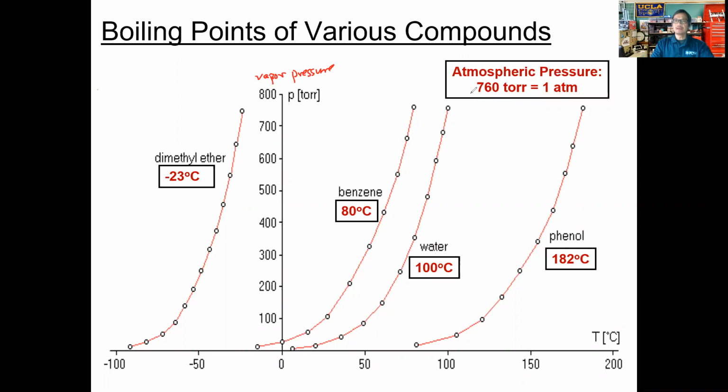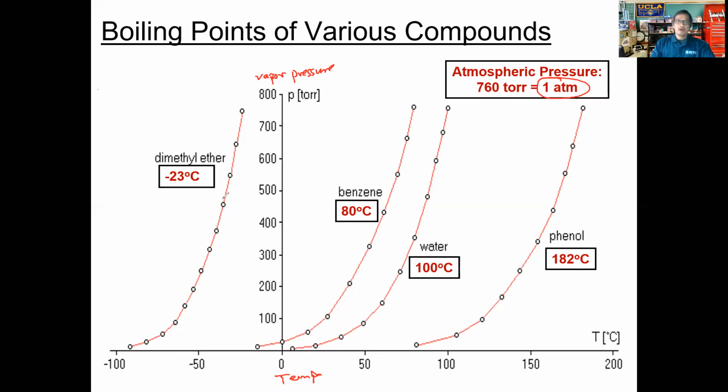I've given you here that 760 torr is equal to 1 atmosphere. Remember, 1 atmosphere is the normal pressure at sea level. Then we have temperature on the bottom. We analyzed this graph and saw that as the temperature increases, the vapor pressure increases as well, because the evaporation increases.